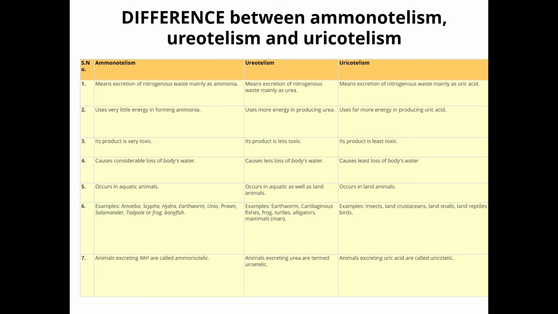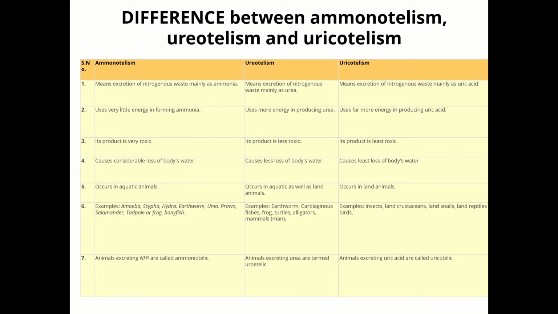Now, what is ammonotelism? Ammonotelism is the excretion of nitrogenous waste in the form of ammonia, and the animals which excrete ammonia are ammonotelic animals. Ammonia is readily soluble in water and generally excreted by diffusion across body surfaces or through gill surfaces as ammonium ions.